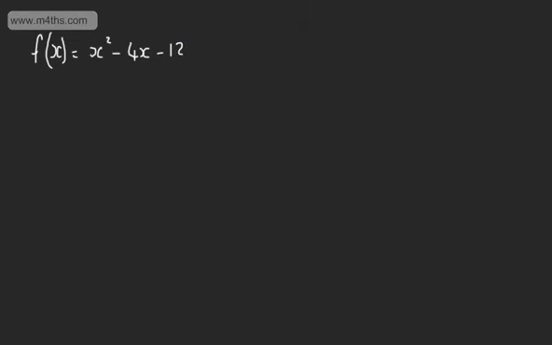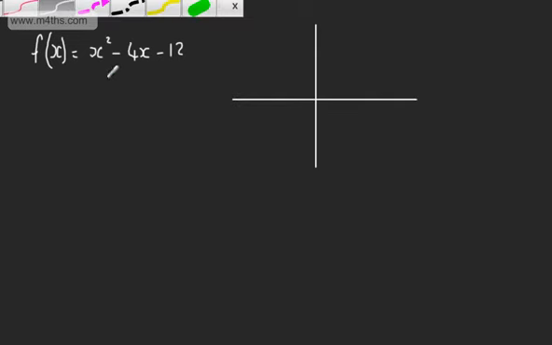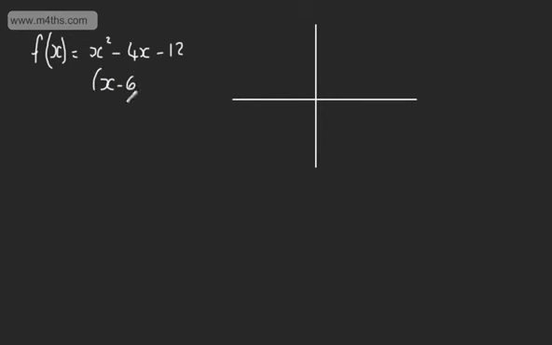So this now is a quadratic, and if we sketch this up, let's look at what we've got. So we'd have the following scenario. Can we factor that? Let's draw a quick accurate sketch. So we're going to have x minus 6, and then we're going to have x plus 2. That looks like it's going to factor. So we'd have something that looked a bit like this. So what we've got then is this point is going to be -2, and this point is going to be +6. What we want to do is find now the range of this function.